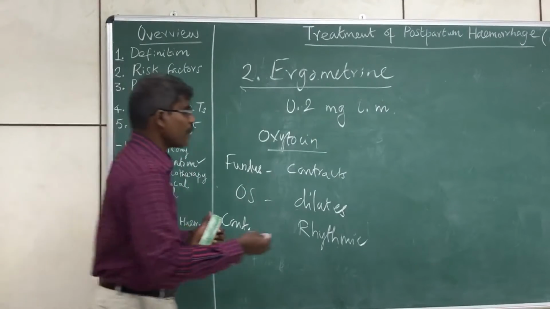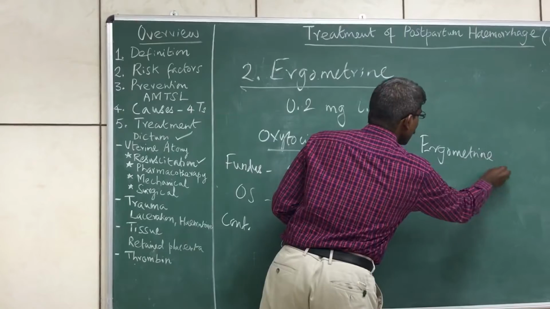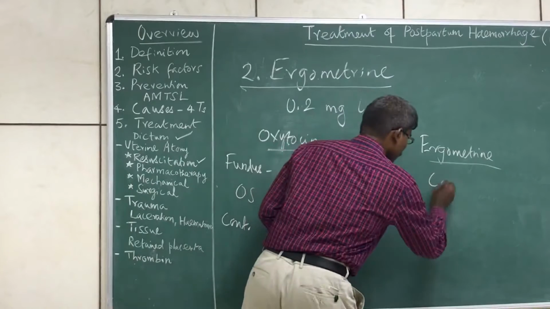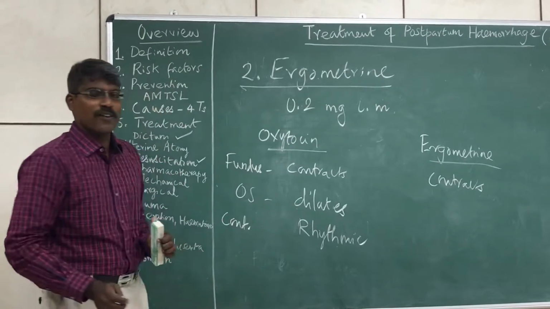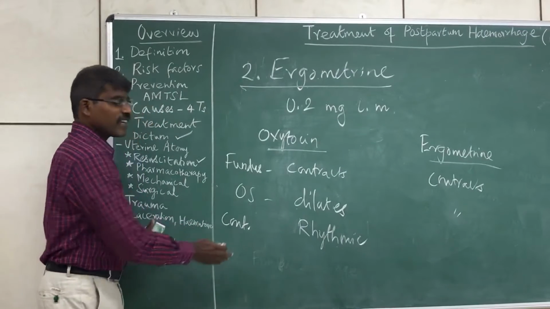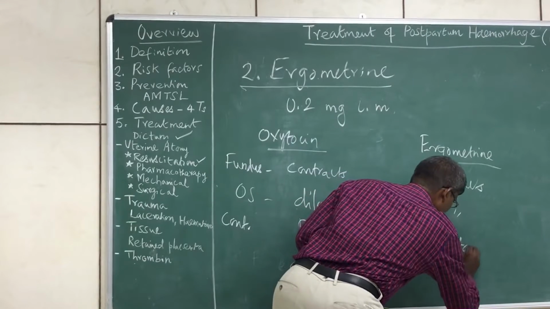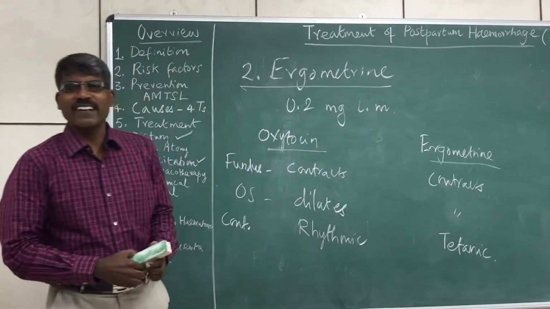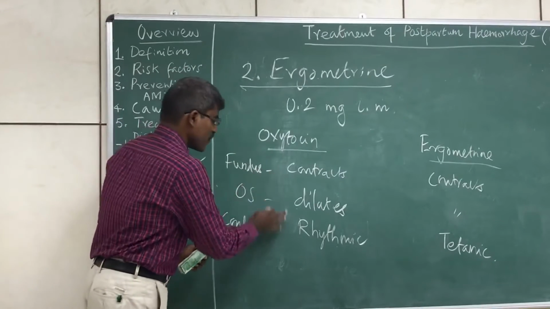Now let us see what happens with ergometrin. Again, this is also a uterotonic drug which causes contraction of the uterus, but there is a difference. It contracts the fundus, yes. Oxytocin dilates the os, but ergometrin again contracts it. And if you look into the type of contraction produced, with oxytocin it is rhythmic, with ergometrin it is tetanic. So even though both drugs can cause contraction of the uterus, oxytocin is preferred for induction of labor because it facilitates that.